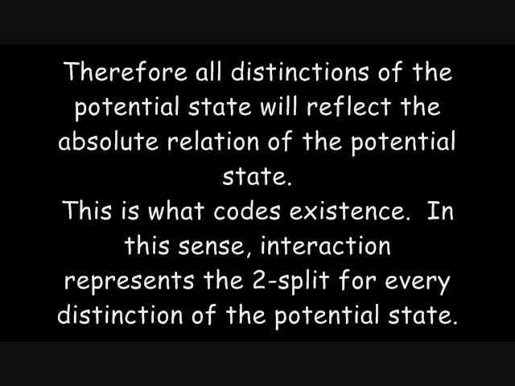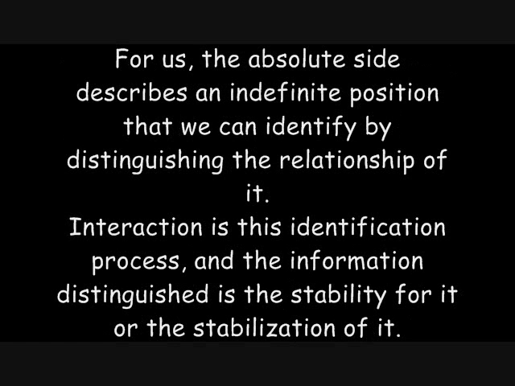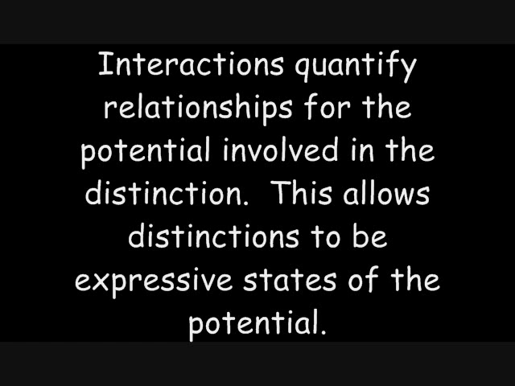In this sense, interaction represents the two-split for every distinction of the potential state. For us, the absolute side describes an indefinite position that we can identify by distinguishing the relationship of it. Interaction is this identification process, and the information distinguished is the stability for it or the stabilization of it. Interactions quantify relationships for the potential involved in the distinction. This allows distinctions to be expressive states of the potential.